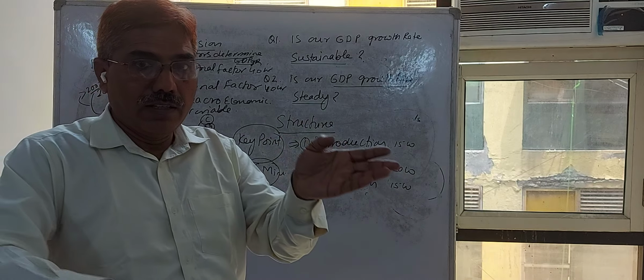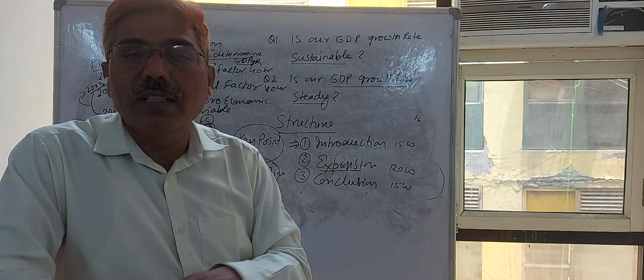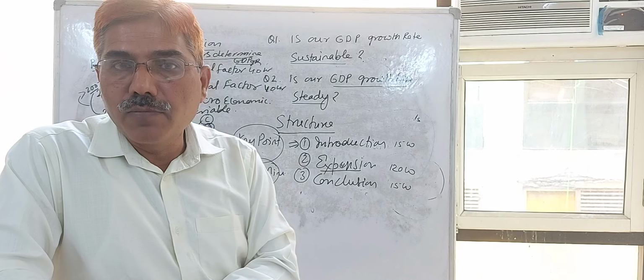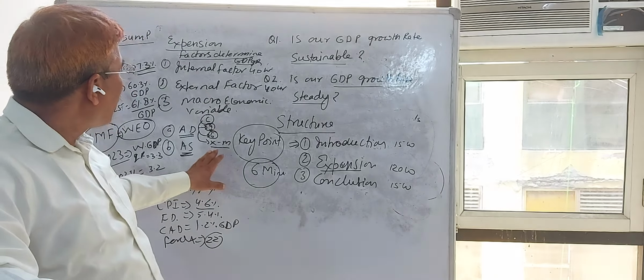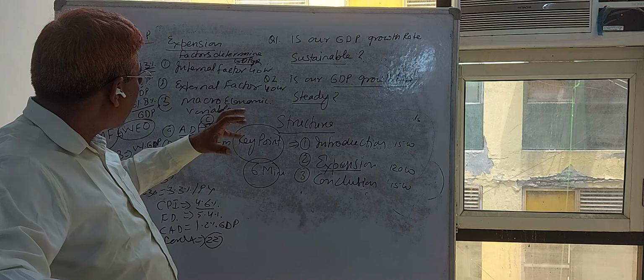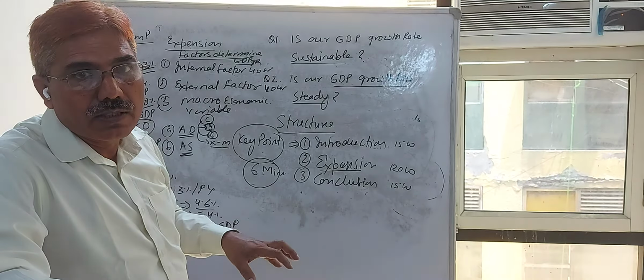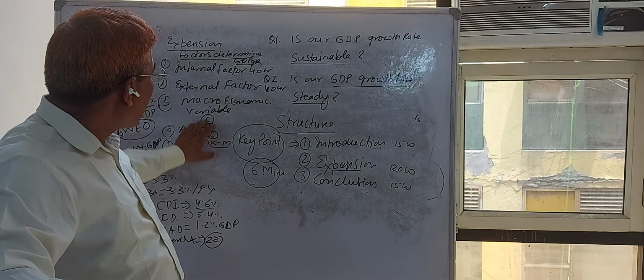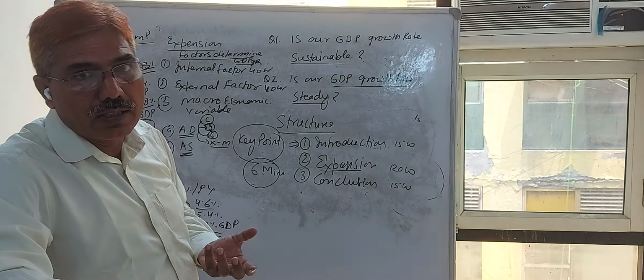export is also increasing from India. Despite the trade war and uncertainty in international trade policy, our export is increasing, and import is not increasing accordingly at a higher rate. That is why the current account deficit is also controllable. All these internal factors are responsible for the steady growth rate which is expected in future.